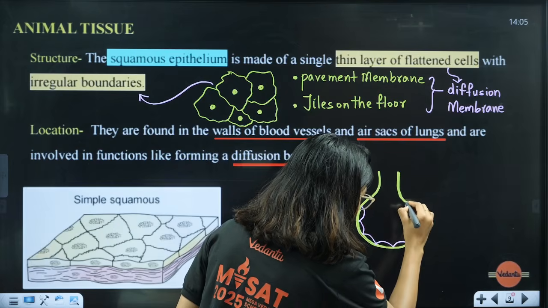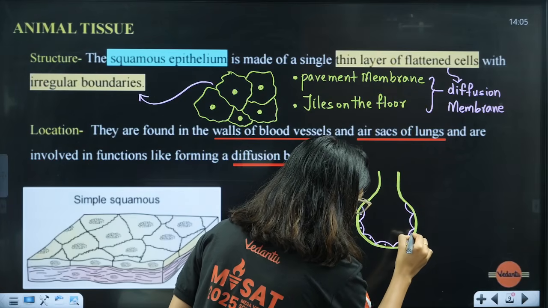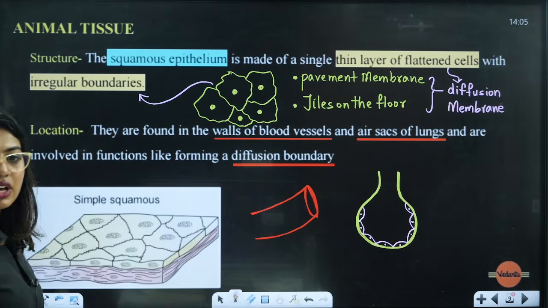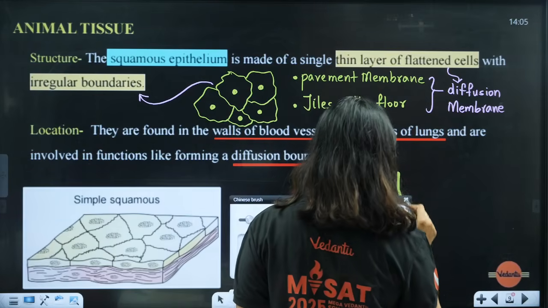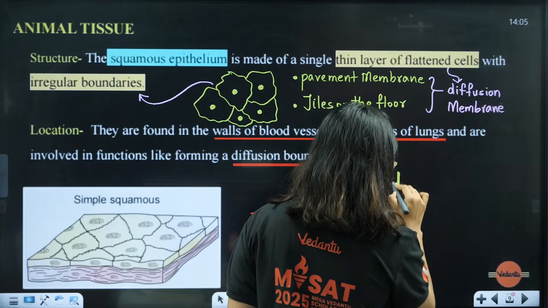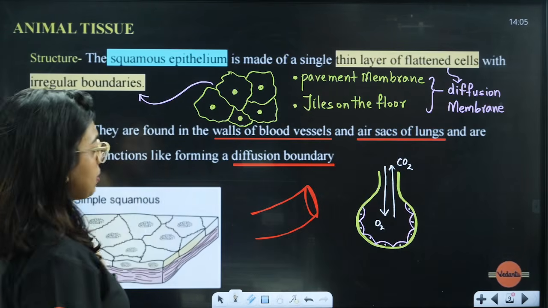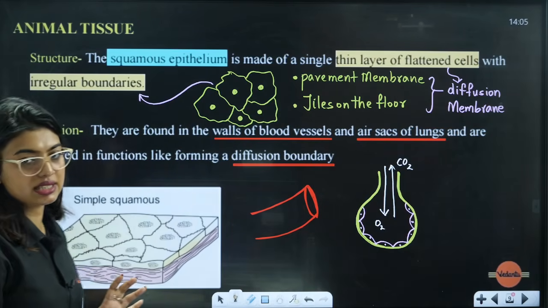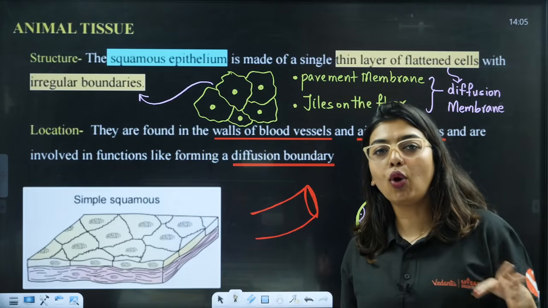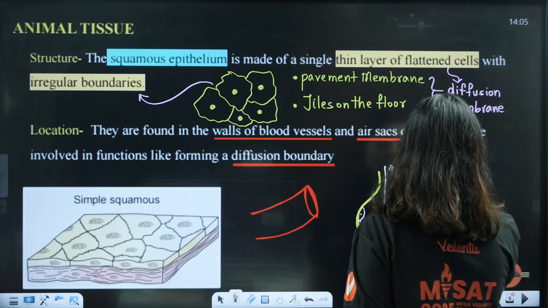They are going to act as the respiratory membrane, students, because it is a very thin cell, a flattened cell. So the diffusion will happen very, very fast. Here the exchange of gases is much easier because of the presence of the diffusion membrane. Oxygen will come in and carbon dioxide will go out. Clear? It acts as the diffusion membrane because the thickness should always be less. Clear? This is the very simple thing. Where will squamous epithelium be present? In the wall of the blood vessel and also in the air sacs, that is your alveoli.